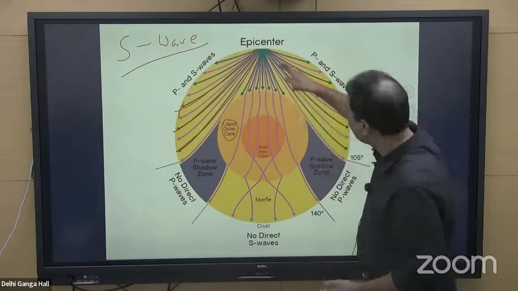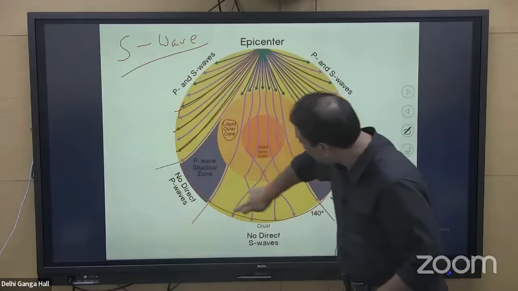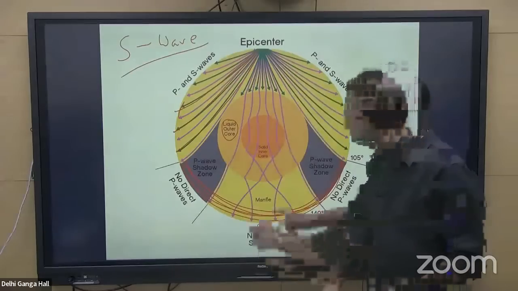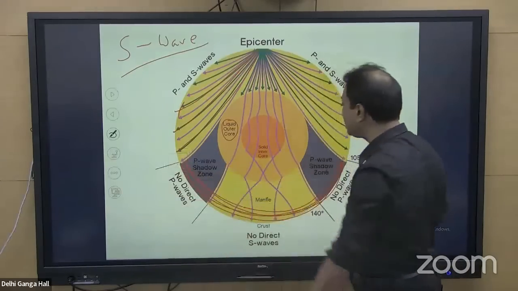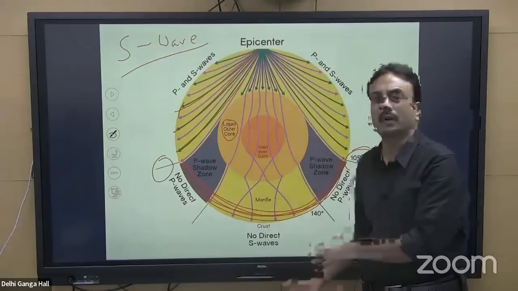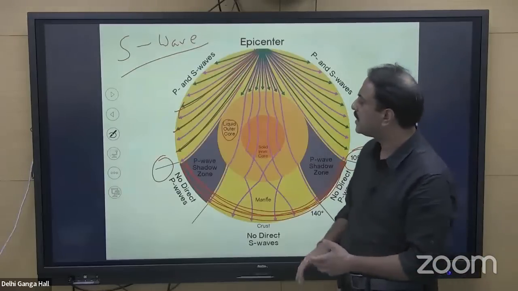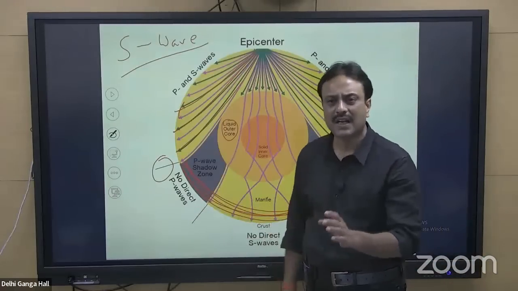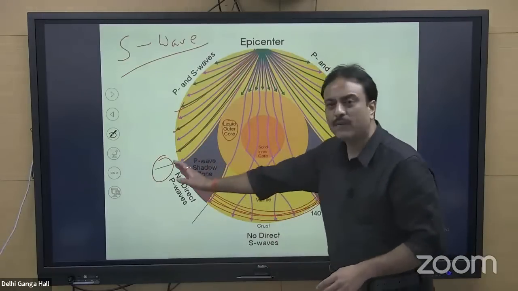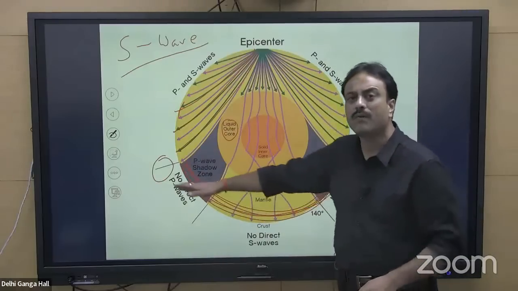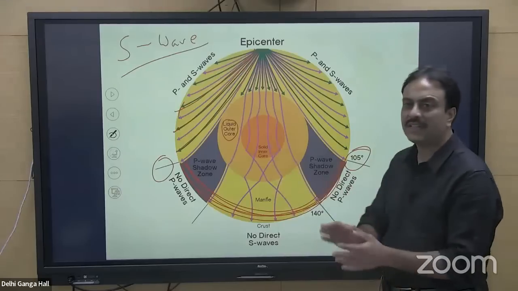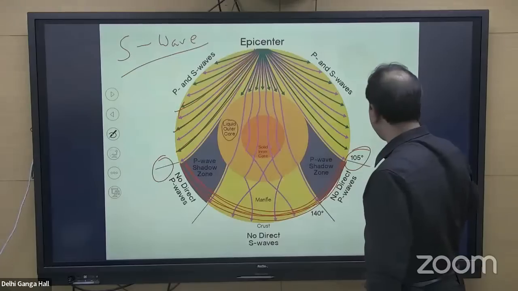So in a particular region over here, from here to here, you will not have a single arrow showing the S wave. This region, from this place to this place, is marked by 105 degrees to 105 degrees. The NCERT book says 104 to 104. Some books, like Physical Geography by Savindra Singh, will say 103 to 103. That will not make any difference. The point you need to understand is that from this area to this area you get the shadow zone of the S wave. No secondary wave is detected in this particular region, and this is called the shadow zone of the S wave.